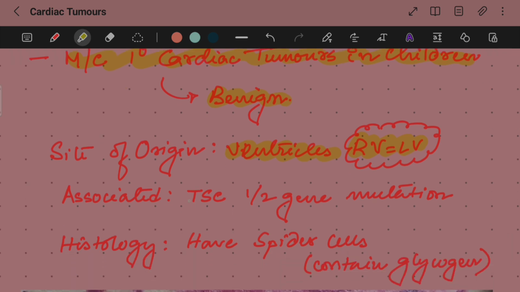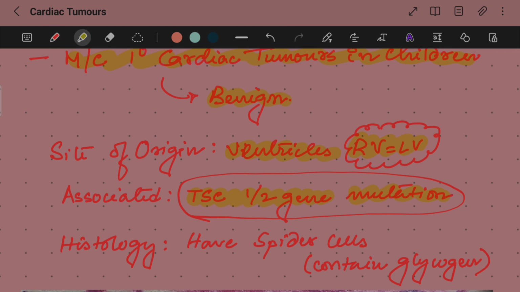Now, these are associated with TSC1 and TSC2 gene mutations. This is the only information that we need to remember in this case. We don't need to remember the entire functioning of these genes, but we need to remember that these are associated with TSC1 and TSC2 gene mutations.